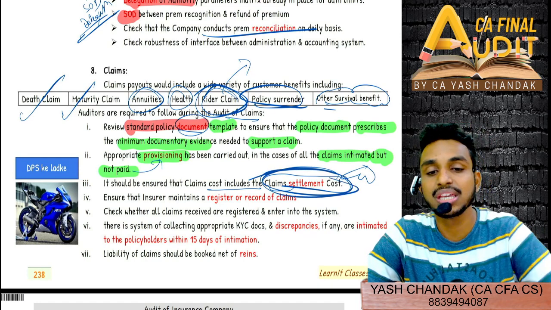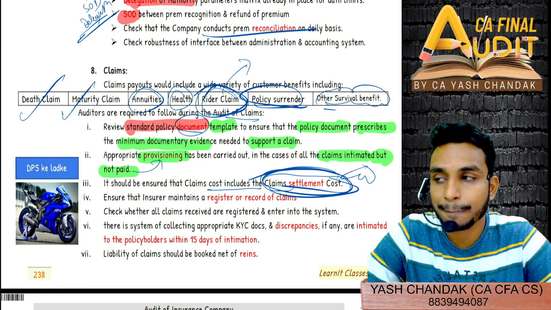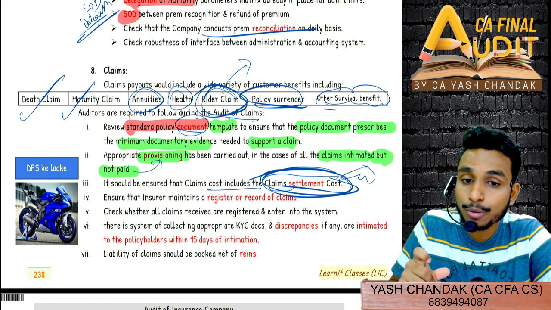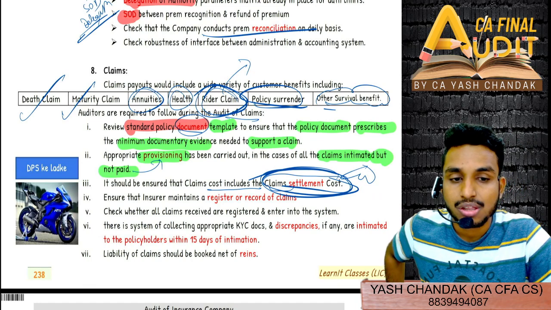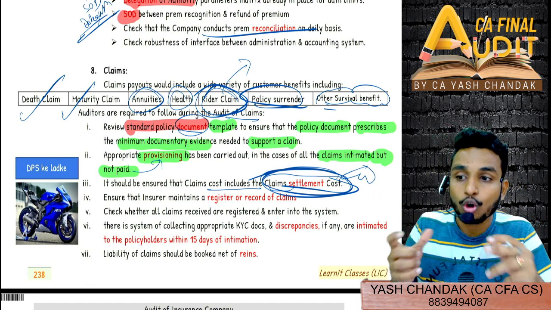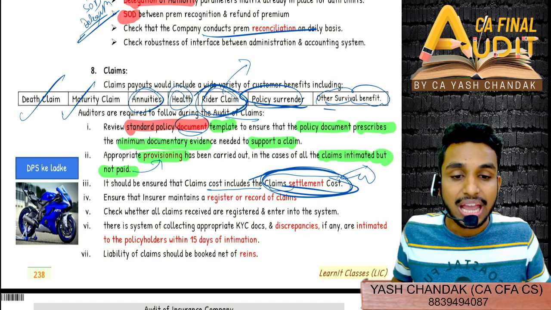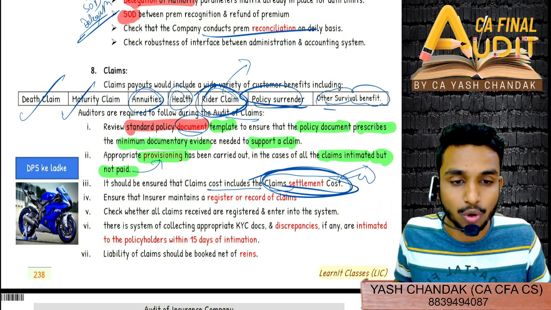Like in case of GIC, if a fire broke out in a shop, generally the insurance company will check whether the fire broke out because of negligence or it was deliberately caused. So for all these cases, settlement, FIR, photocopy damages, loss assessors, loss surveyors, everyone will charge some amount to the insurance company, and these are all claim settlement costs.